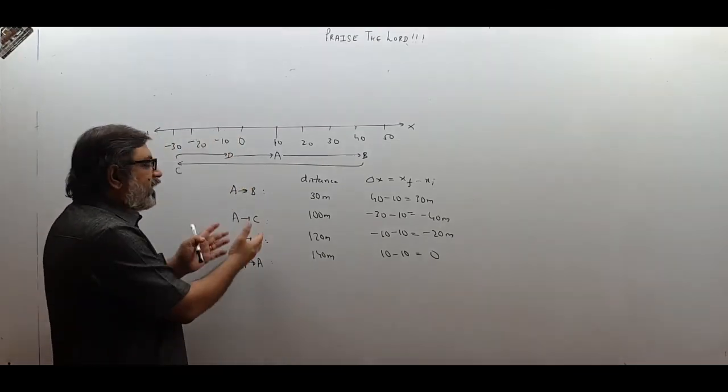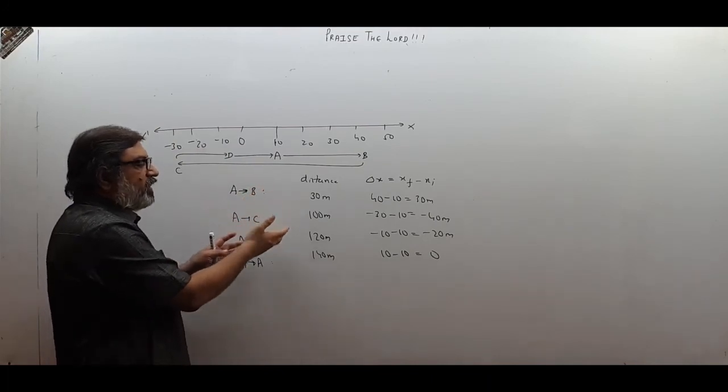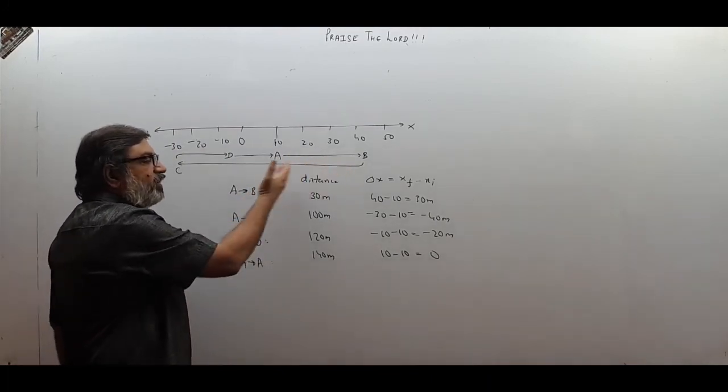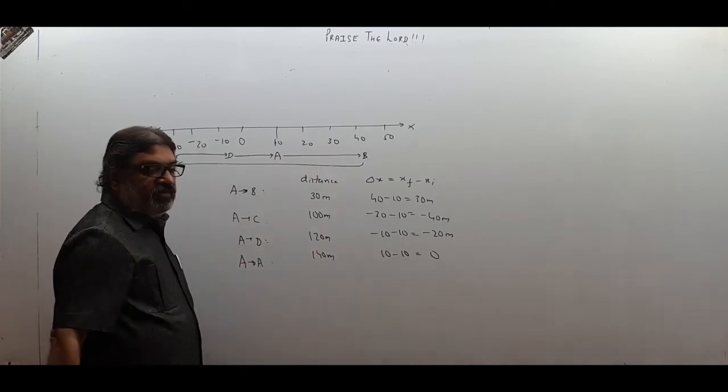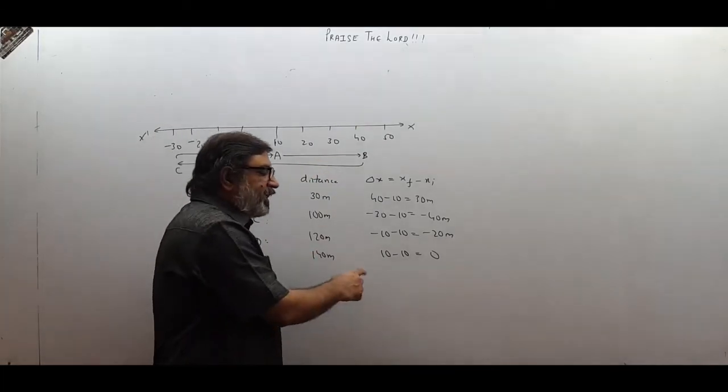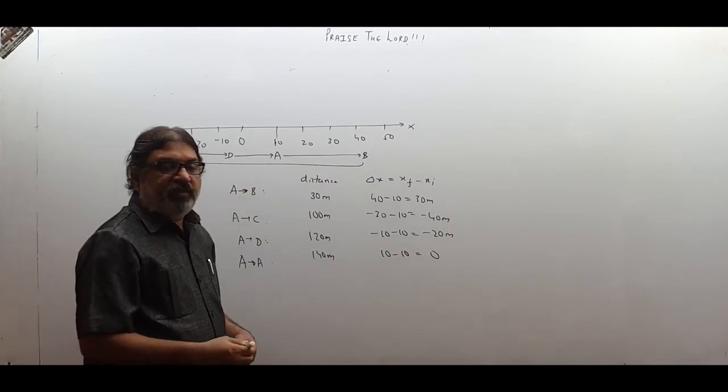Distance also does not require direction, because I am not asking whether the body was moving towards right or left. I just see what distance is traveled and write the value of distance. For displacement I need direction, because I will give you a small example.